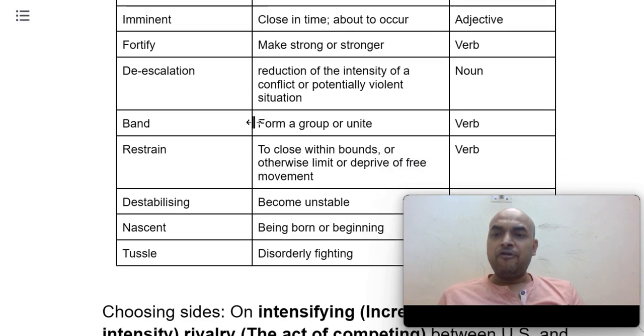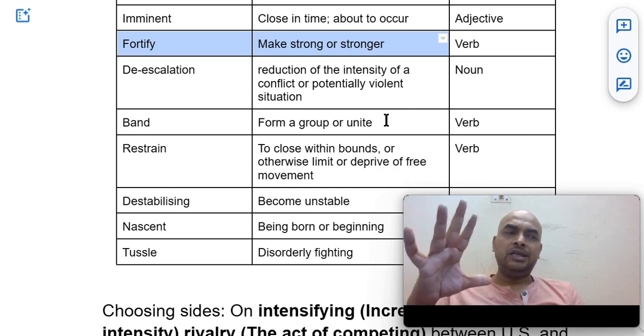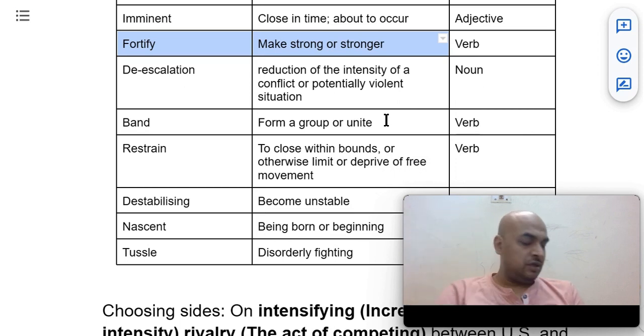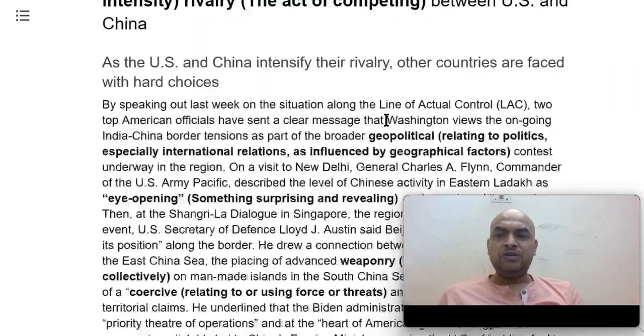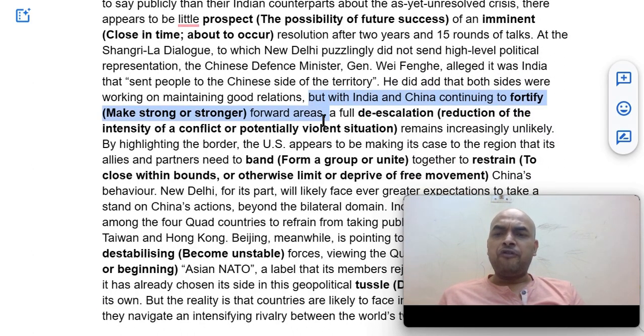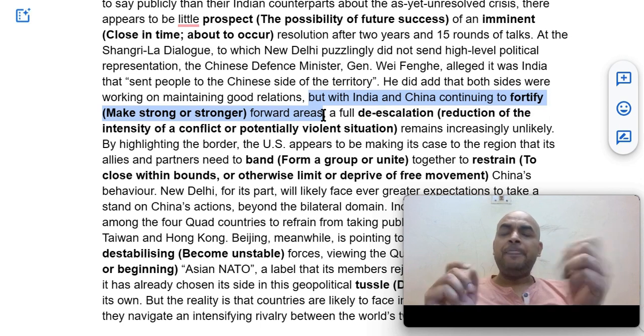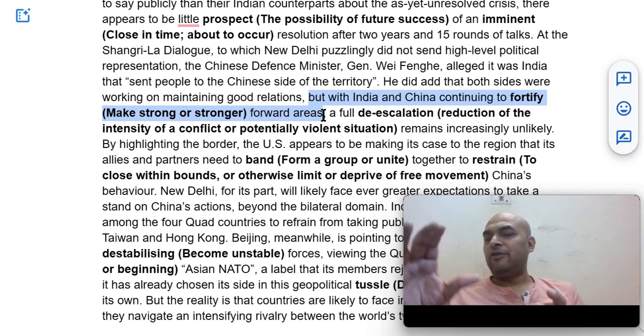Next word is fortify. Fortify means make it stronger. So the security details have been fortified, that means security arrangements have been strengthened. It's used as a verb, and over here we'll see the uses. But with India and China continuing to fortify forward areas. Forward areas mean close to the border. So let's say we are saying it from Delhi.